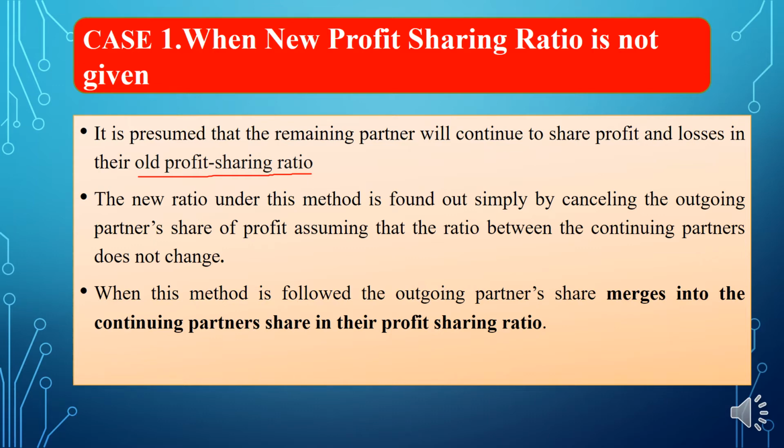If the new profit sharing ratio is not given, we take the old profit sharing ratio itself. It means we are just canceling the outgoing or retiring partner's share of profit and assuming the ratio between the continuing partners doesn't change. The outgoing partner's share is merged into the remaining partners' share.